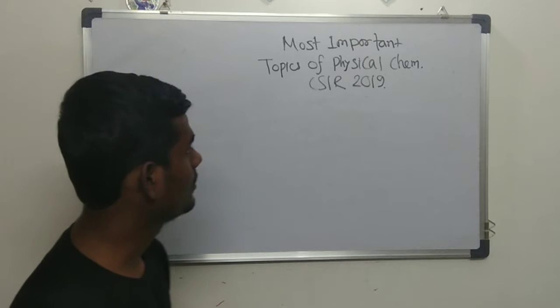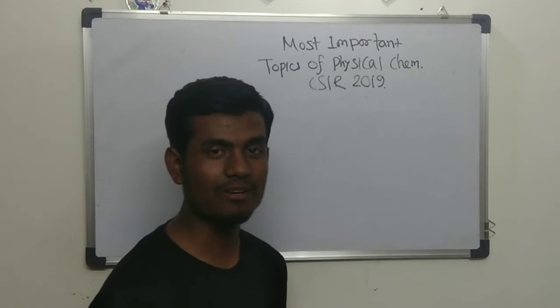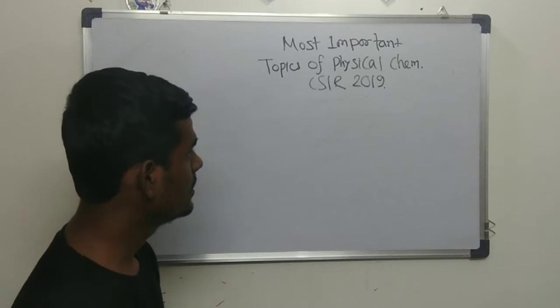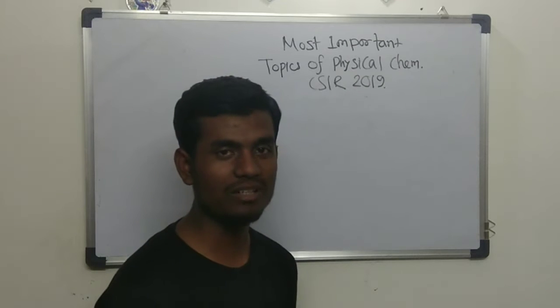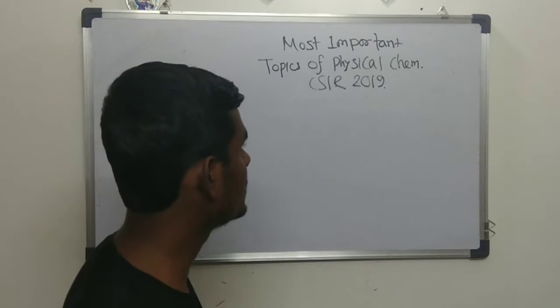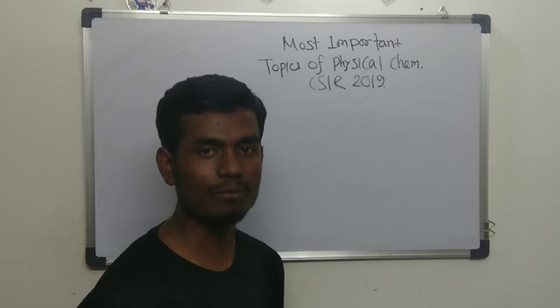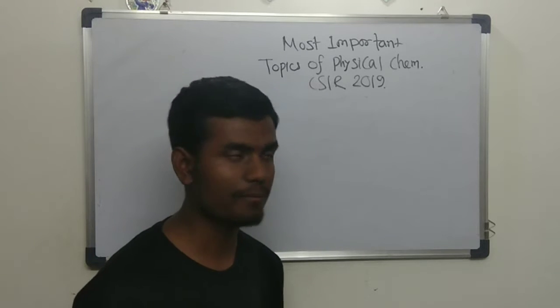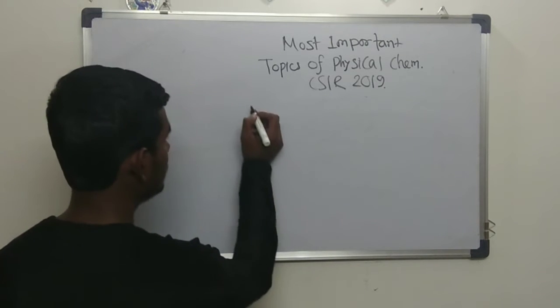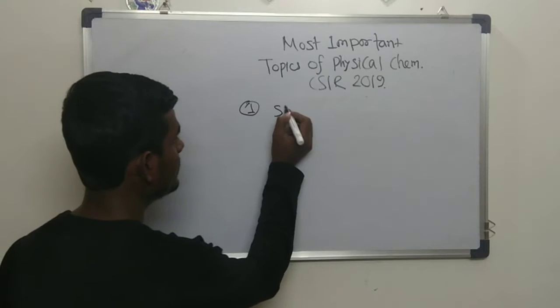There are lots of chapters and there are several books. It's difficult to shortlist which book I have to read, which topic I have to read. That's why this video is to help you with the subjects, topics and the questions that have been asked. So the first major important point is spectroscopy.